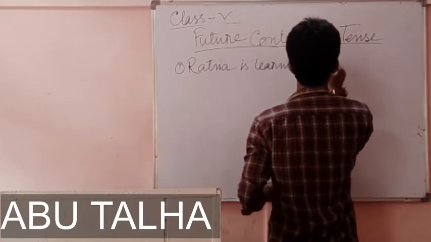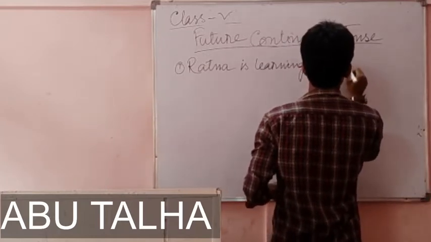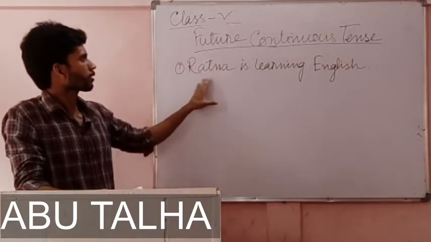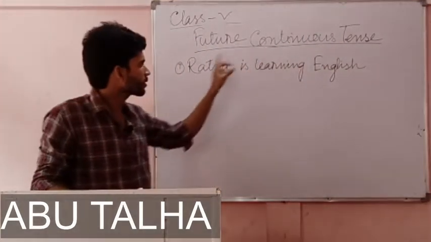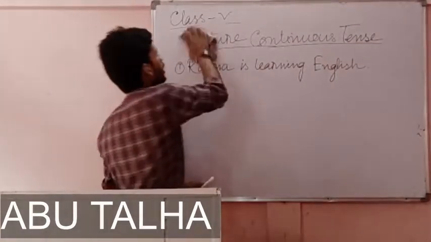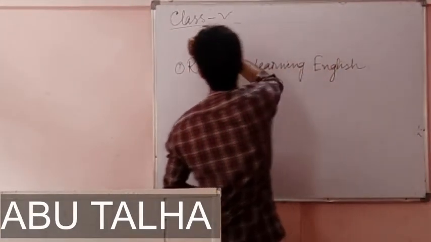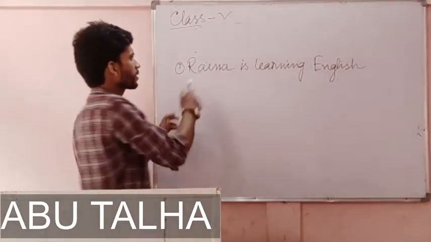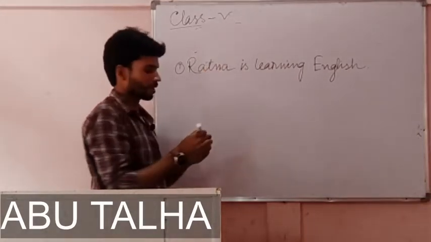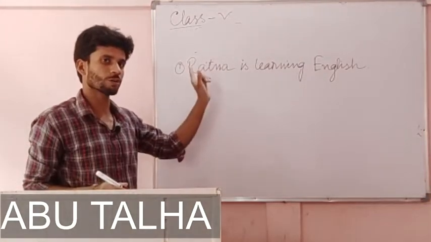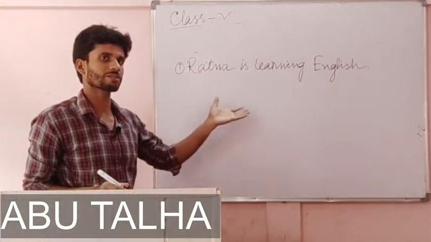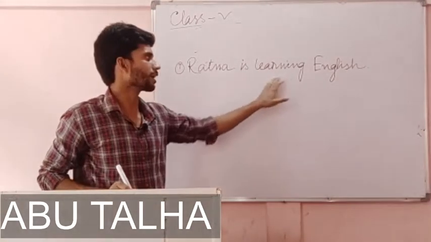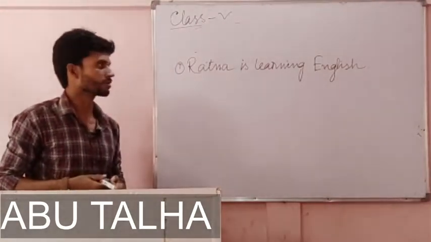It is a sentence of present continuous tense, because after the subject we have is. The formula is subject plus am, is, are. So Ratna is, then V1 plus ing, learning English. Ratna is learning English. This is an affirmative sentence.